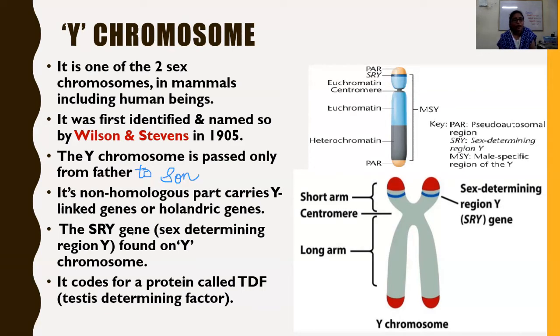Okay, the SRY gene, sex determining region on Y. It is written as sex determining region Y, found on the Y chromosome, in the non-homologous part. Where is it? It is the SRY gene in the non-homologous part of the Y chromosome. Here is the SRY gene, in the non-homologous part of the Y chromosome. It codes for a protein called TDF.